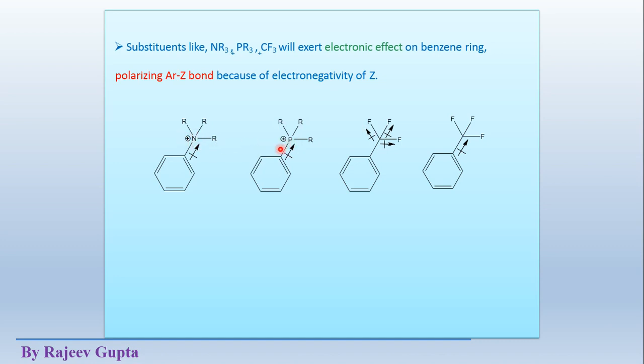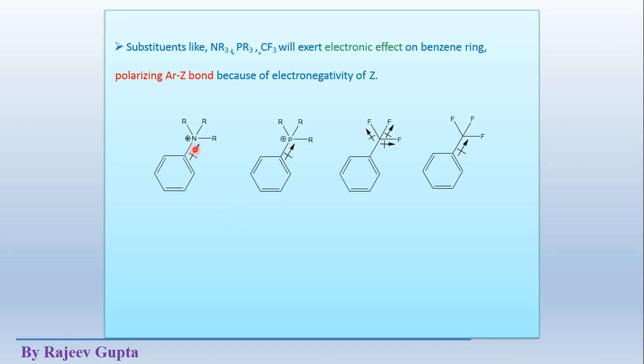So these atoms are highly electronegative in nature. So these pull out the electron density from the ring and decrease its reactivity or its electron density. Okay, so these types of compounds require a high amount of energy for aromatic electrophilic substitution reactions to occur.